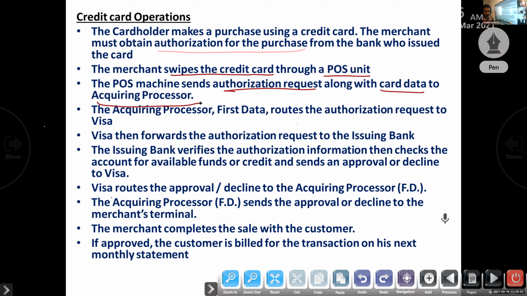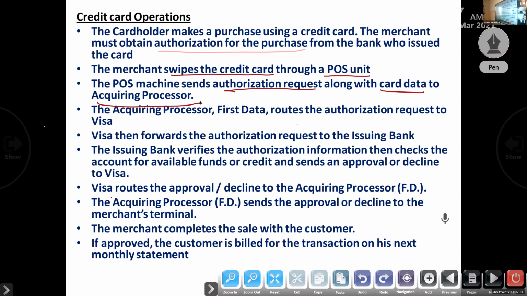That is their work. Okay, so the POS machine sends the authorization request along with the card data to the acquiring processor, the credit card processing provider, a third party or independent sales organization, for example First Data.